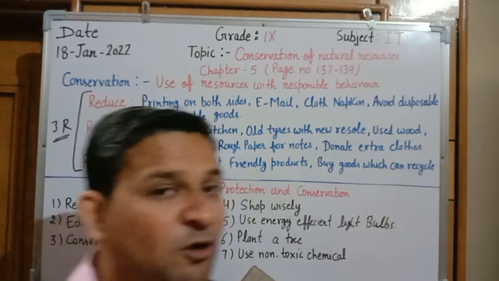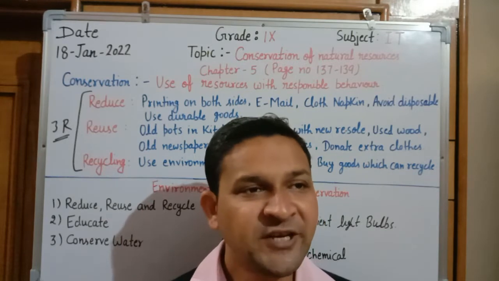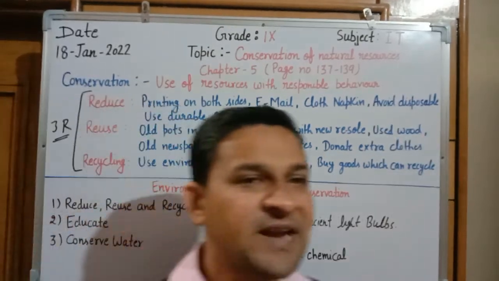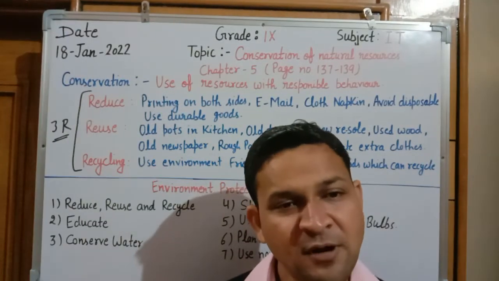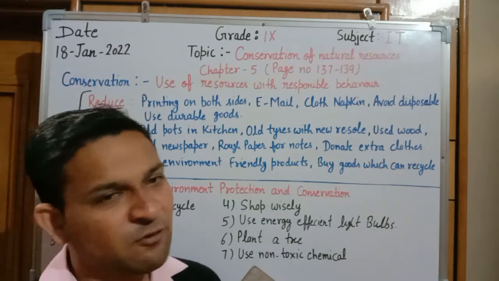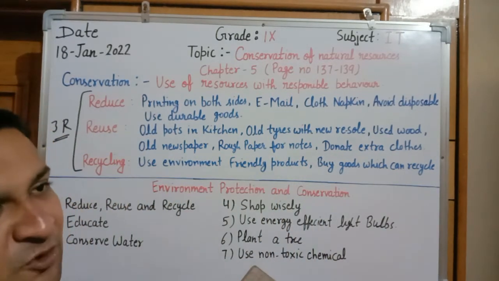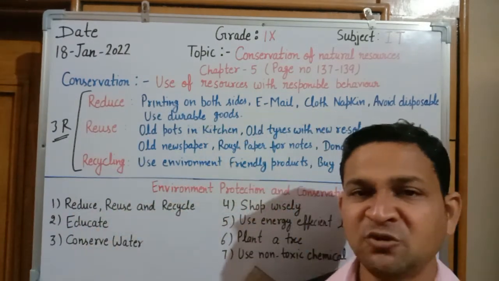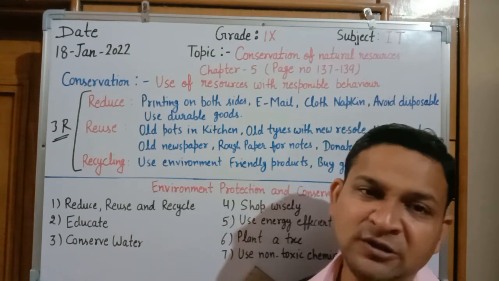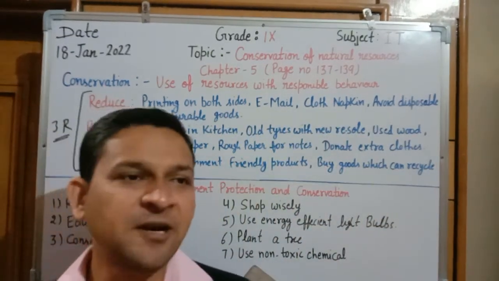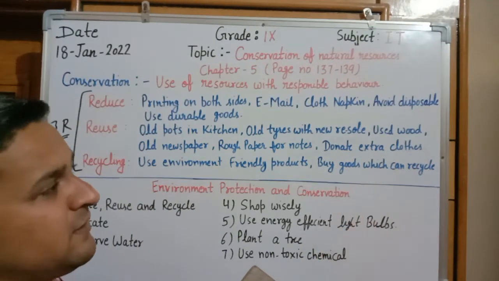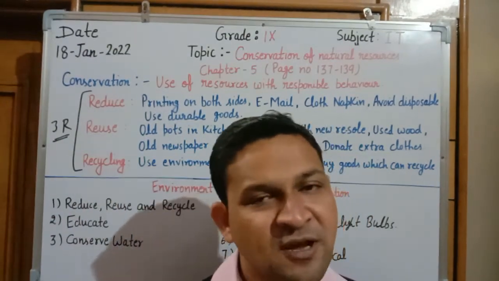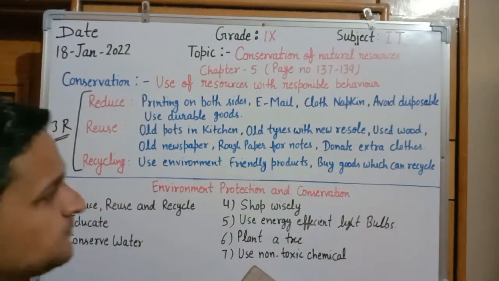We can use old tires. Suppose we have old tires, we need not throw these tires. We can use the old tire with a new resole. It means we will send it to the factory for resoling, and after getting the rubber with the resole, we can reuse the resources. We need not take new resources. Used wood. Sometimes we throw away wood that is useless for us. But rather than throwing the wood, it's better to use the old wood in handicraft work. It means wooden craft when we are making it. In wooden craft, we can use old wood rather than taking new resources.